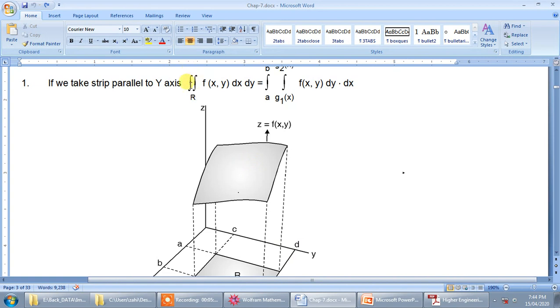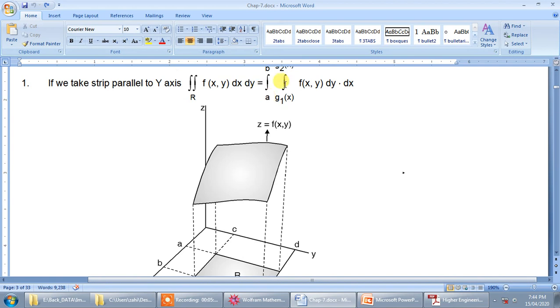The first time we came across double integration, its integrand is f of xy. Now what is f of xy, that we will discuss later on. So double integration over the region R. How to read this? Double integration over the region R, f of xy dx dy.